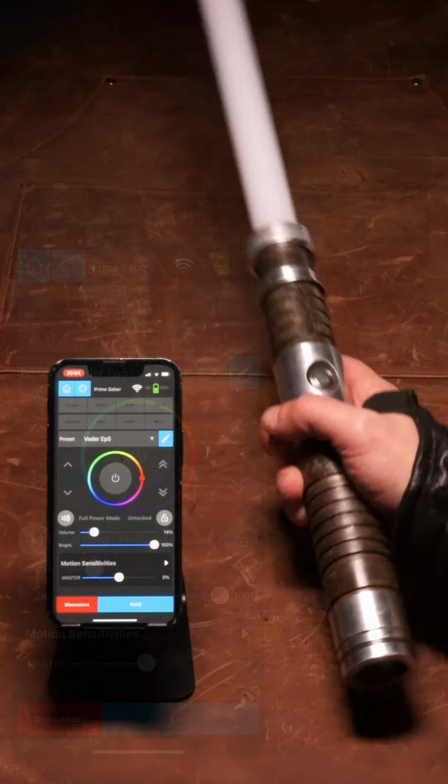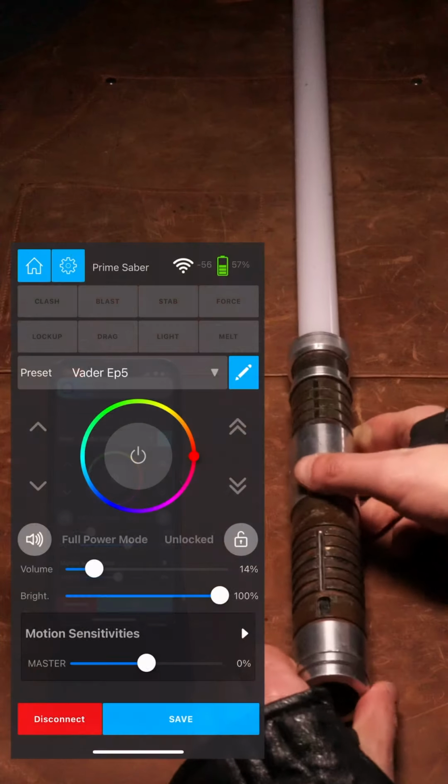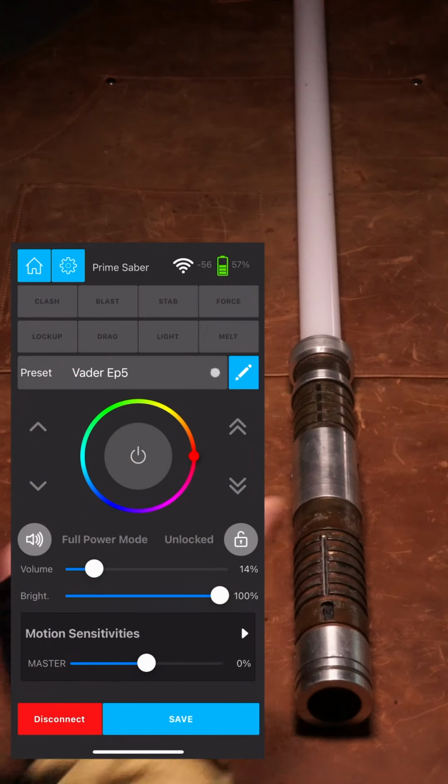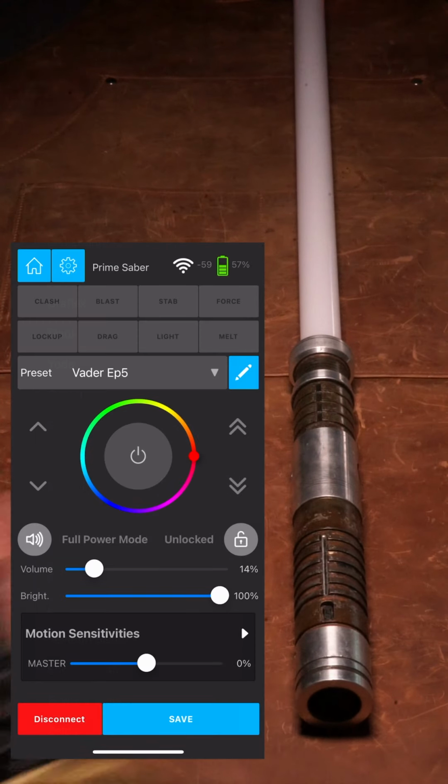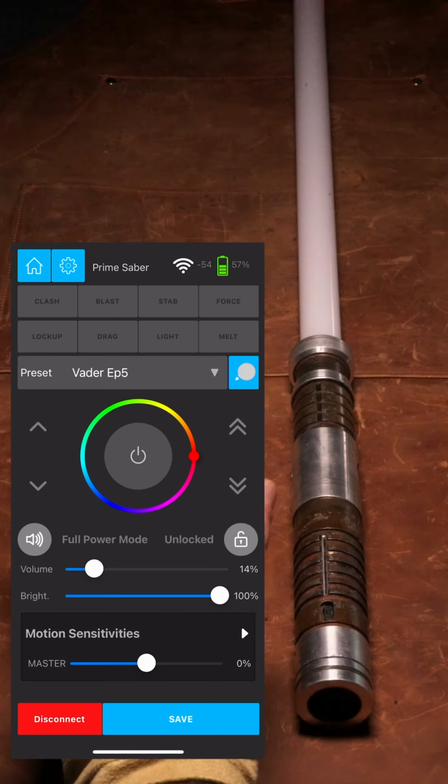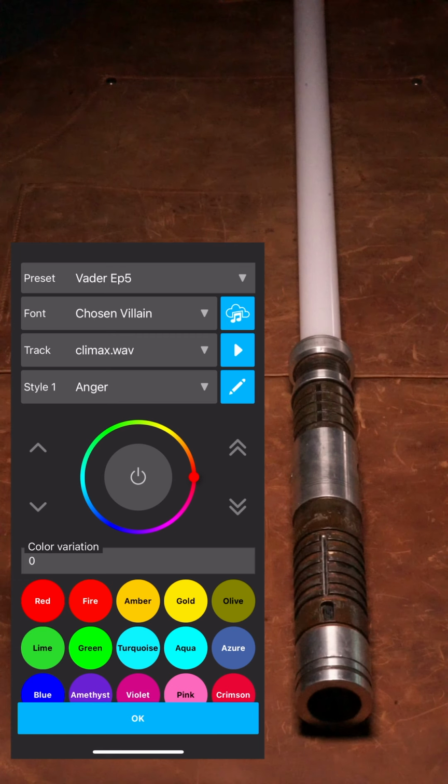Darth Vader, or through the SaberProp app using the preset selector right above the big round power button. The blue button to the right of the preset selector takes you to the preset editor page, so let's go there. Here, you can modify the current preset and the preset selector remains accessible at the top of the page.